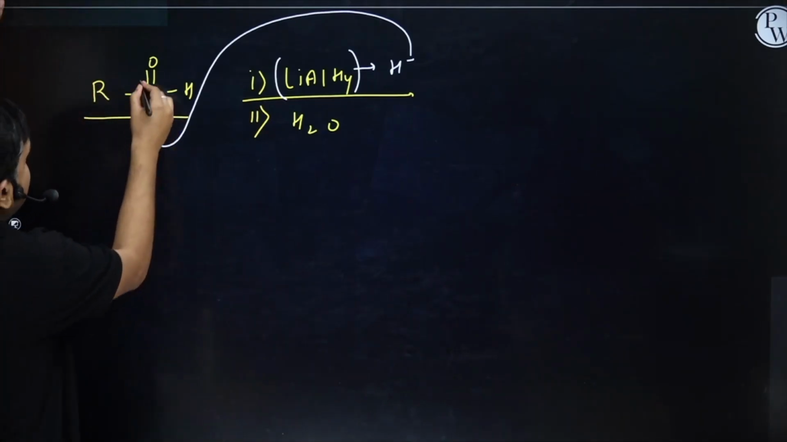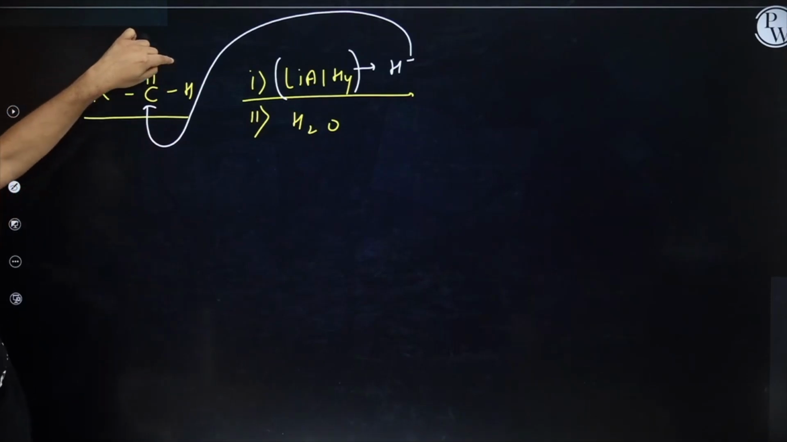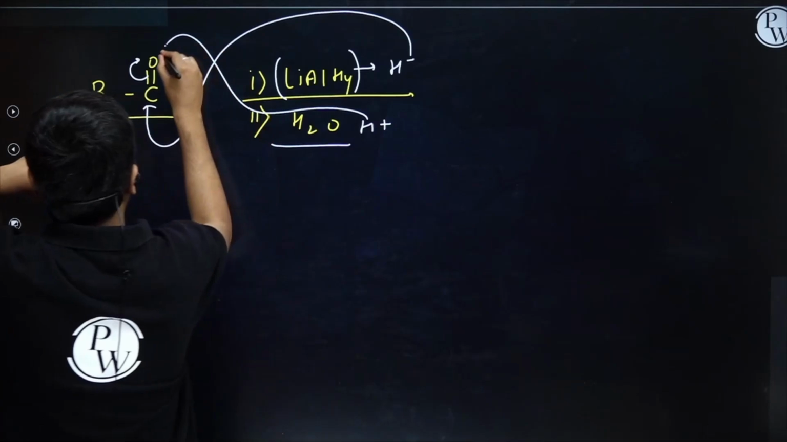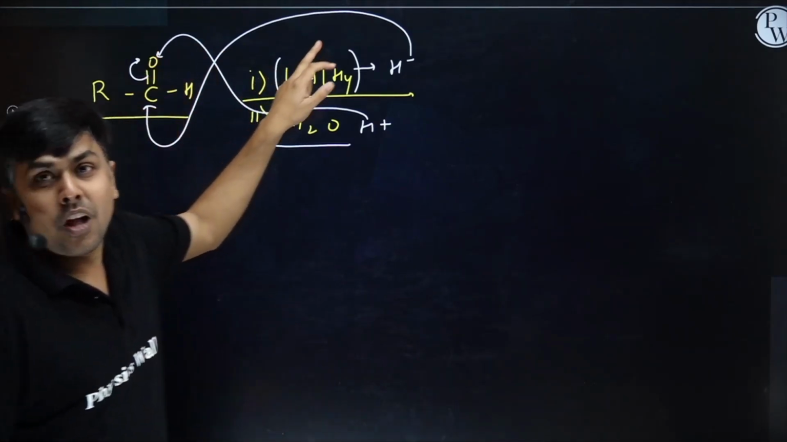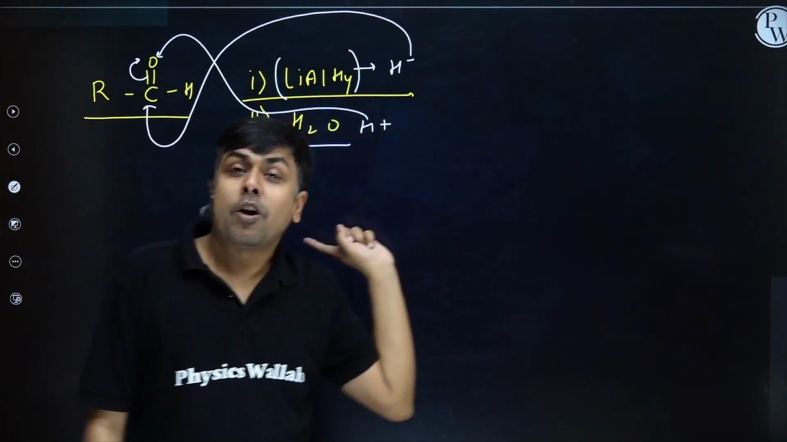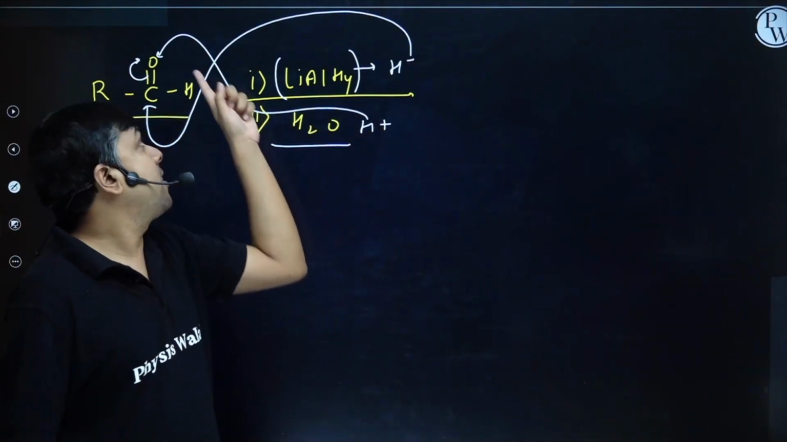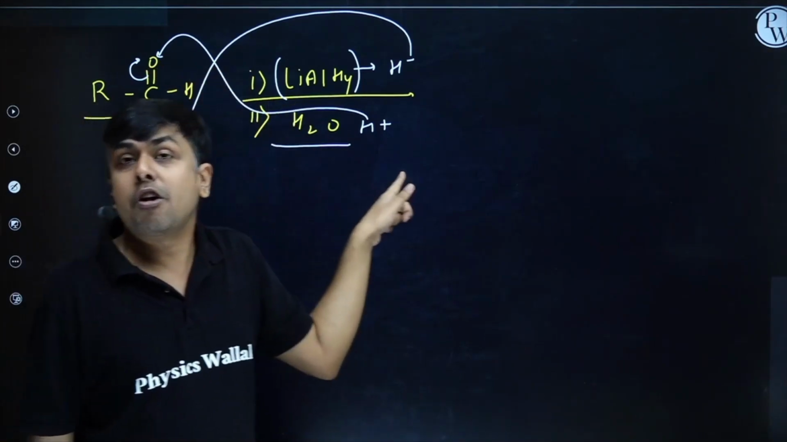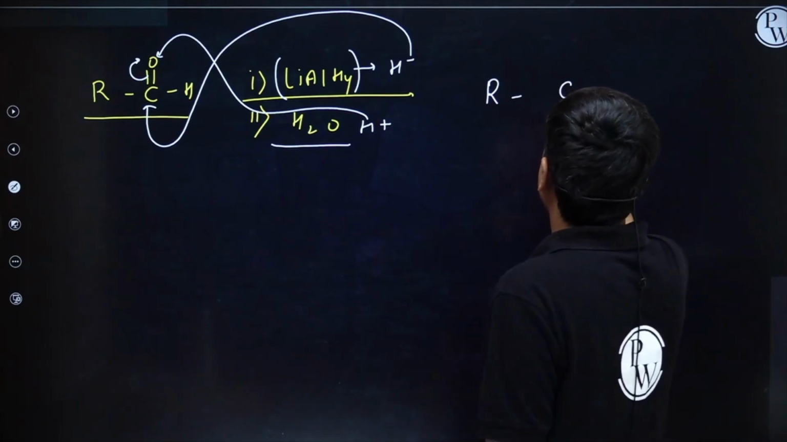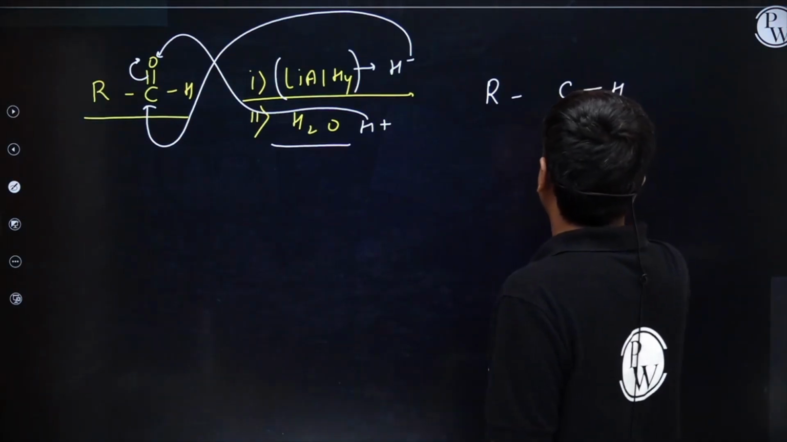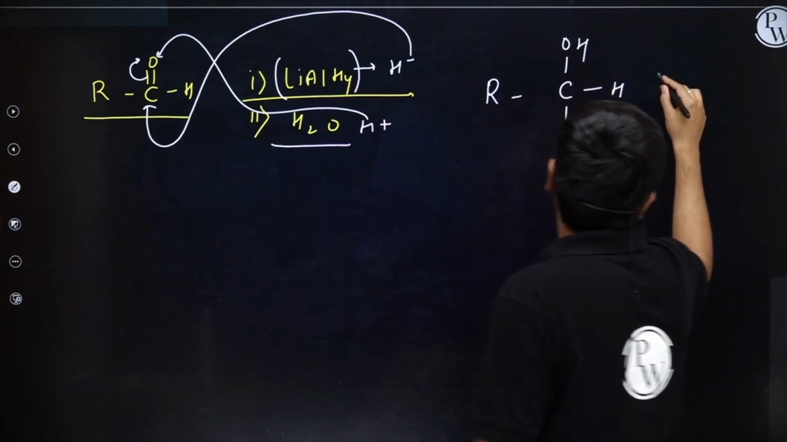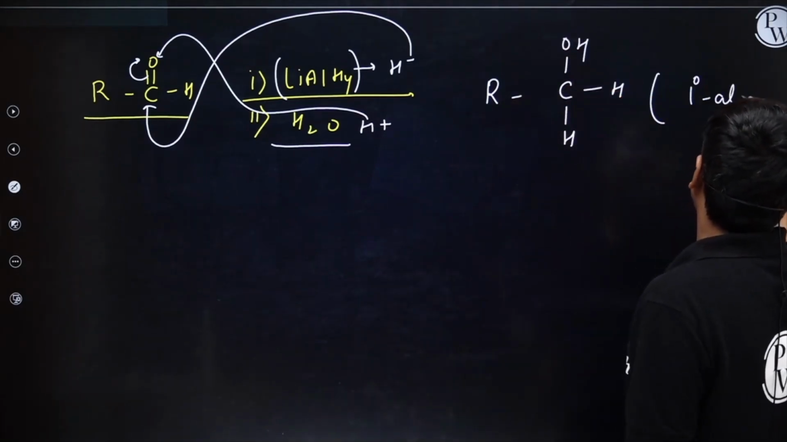As soon as it attacks, this bond will shift. Now O negative, so from here H plus will come and attack on oxygen. So the H minus coming from LiAlH4 will attack on carbonylic carbon, and the H getting attached to oxygen will come from solvent. The product which we will have is RC, already one hydrogen was there, one hydrogen coming from LiAlH4, and OH. So 1-degree alcohol, right?